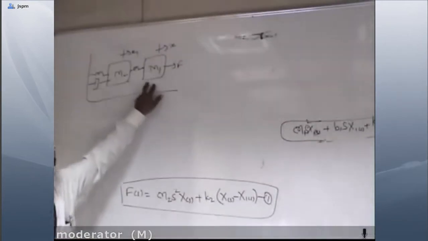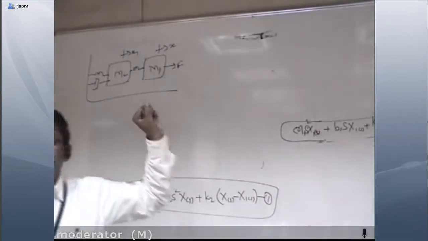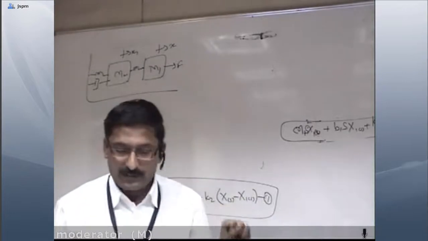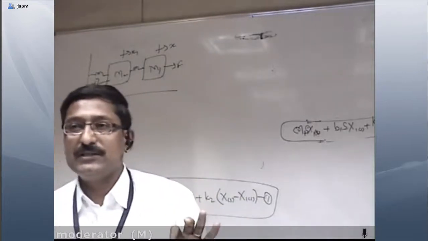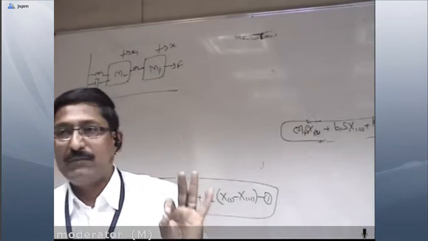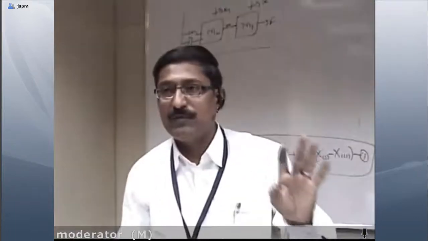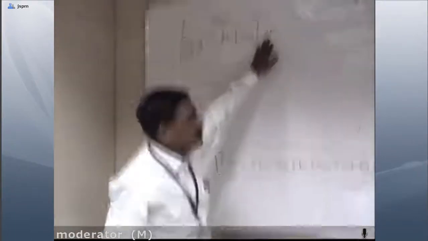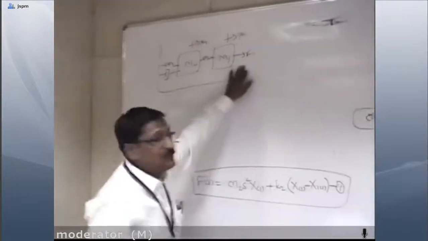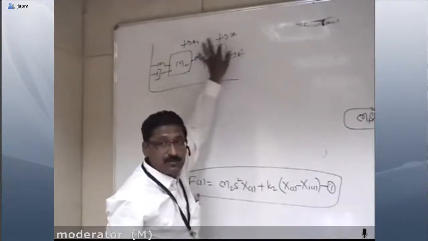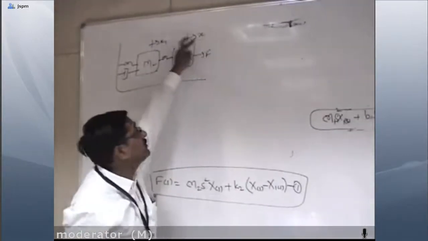Now if we consider this system and want to find its transfer function, as per definition, the transfer function is the ratio of the Laplace transform of the output to the Laplace transform of the input. Here the input is the applied force F, and the output is the displacement x. Why do we consider this one?